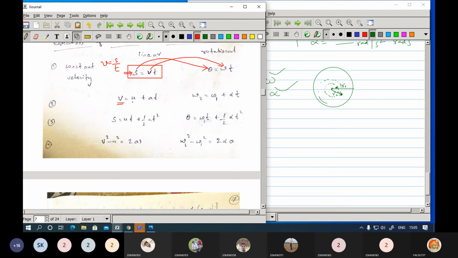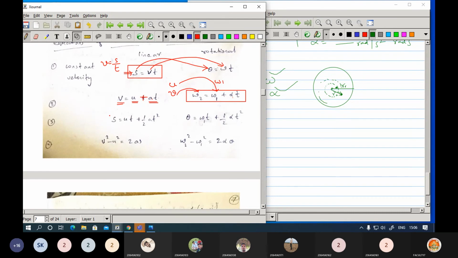Similarly, v equals u plus at. Now here, what is u actually? u is the initial velocity. What is v? v is the final velocity. Now here the initial velocity we are going to write as omega 1, and the final velocity we are going to write as omega 2. So what is the change here? v equals u plus at becomes omega 2 equals omega 1 plus alpha t. So a should be replaced with alpha.